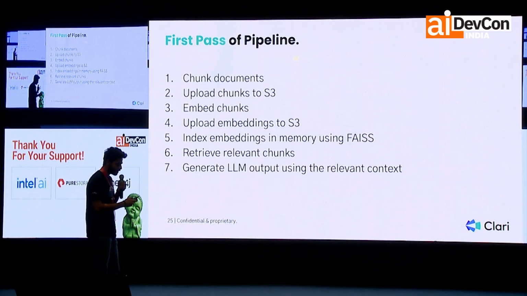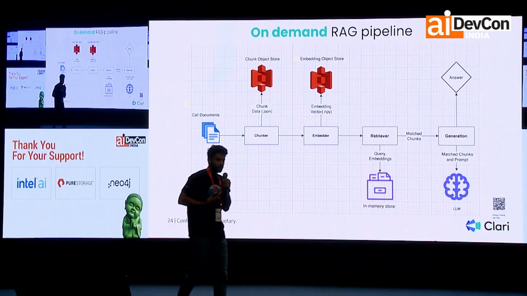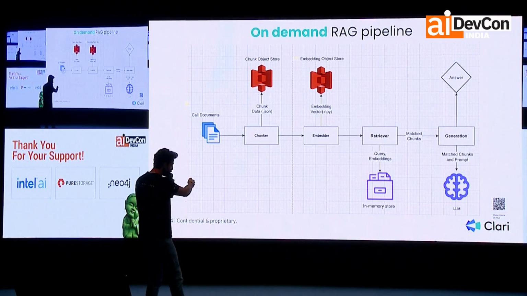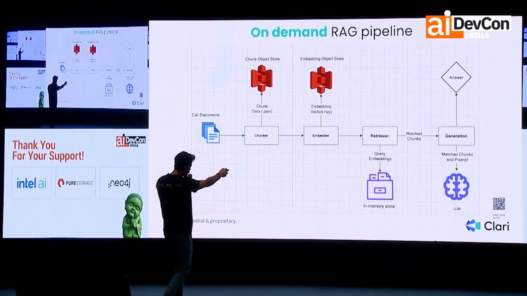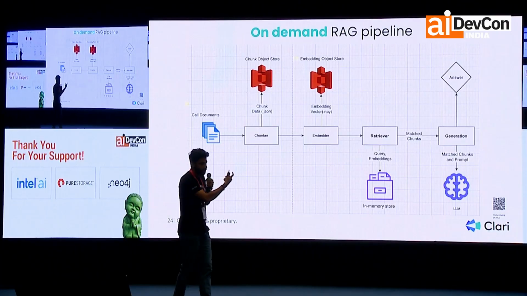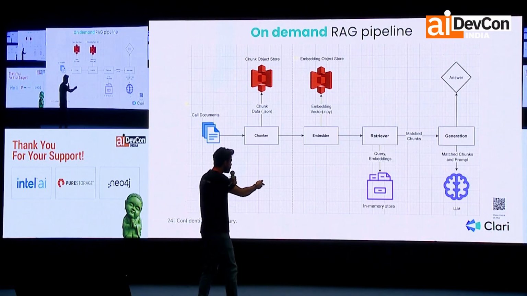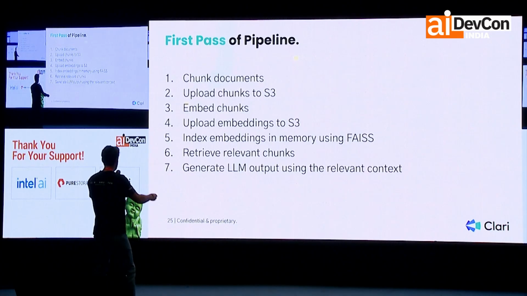So what will a first pass of this pipeline look like? By first pass, I mean the very first question that you're asking. What will happen is you'll take all those 40, 50 calls, chunk them, upload them, embed them, upload them, and retrieve them in memory, retrieve the chunks that are matching your question, in that case, the pain point question. So there might be some top-k results we get there, augment them into our prompt and generate the answer. So this is a 7-step first pass.